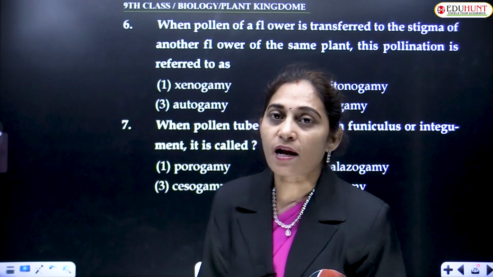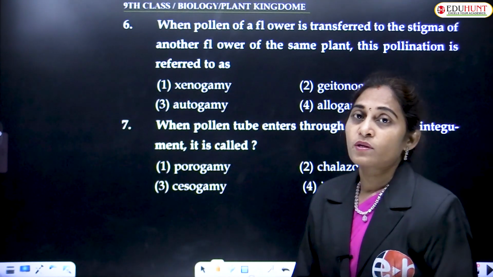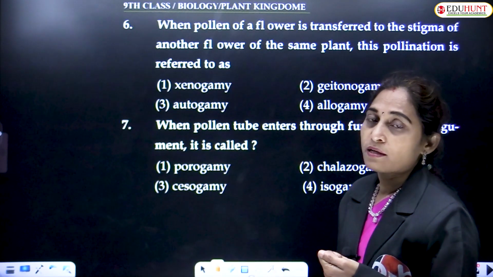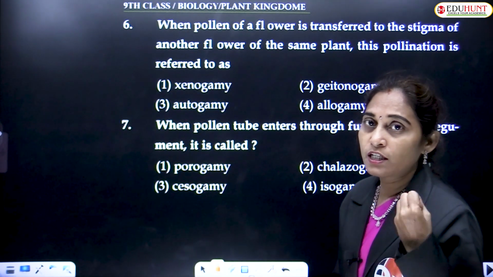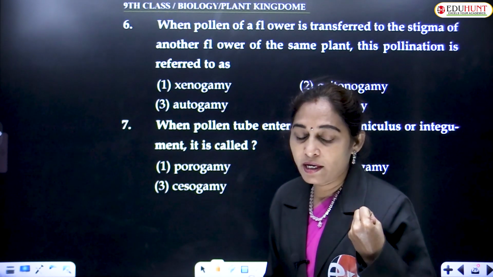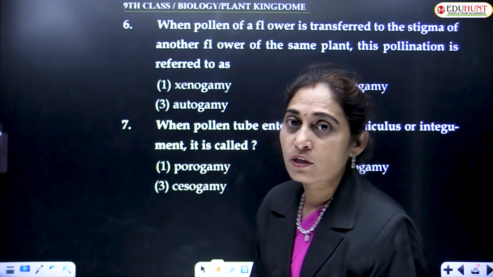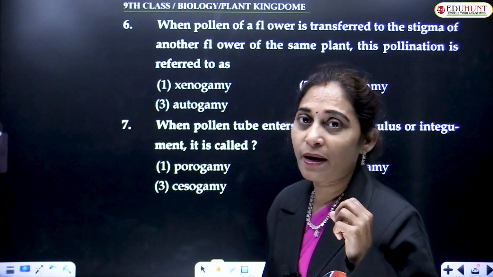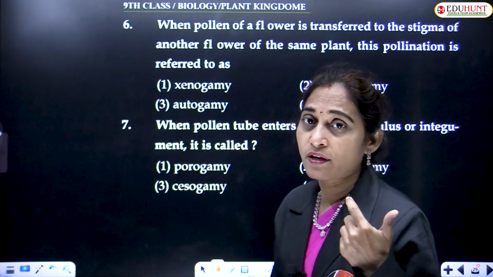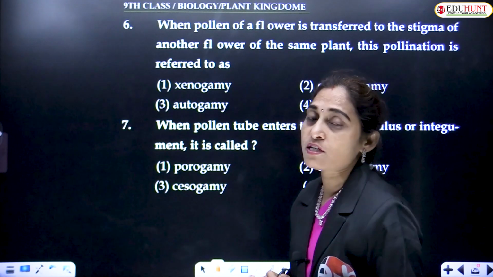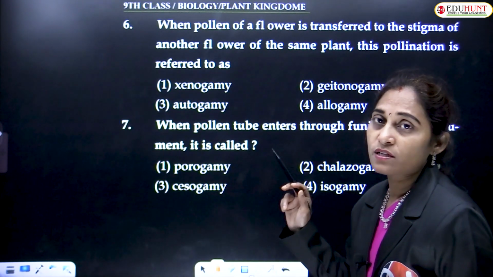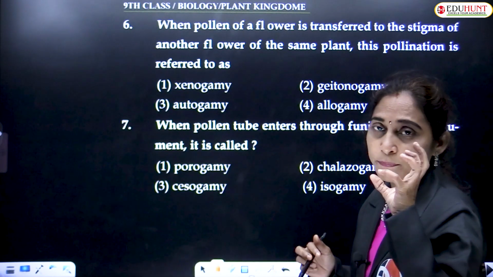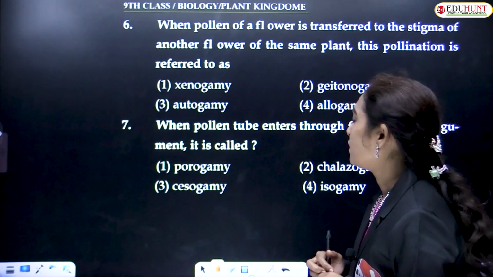Pollination is nothing but the transfer of pollen from anther to the stigma. That is, the male structures, what we call male gametes. The male gametes are carried by the pollen grains only. The male reproductive structures reach the female reproductive structure, that is the stigma, the receptive part of the pistil